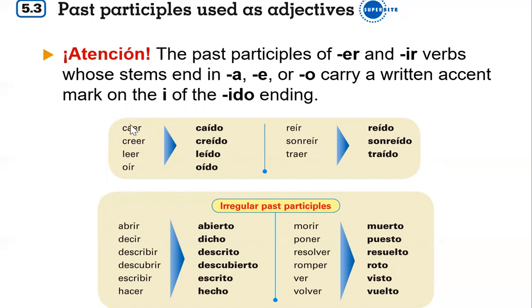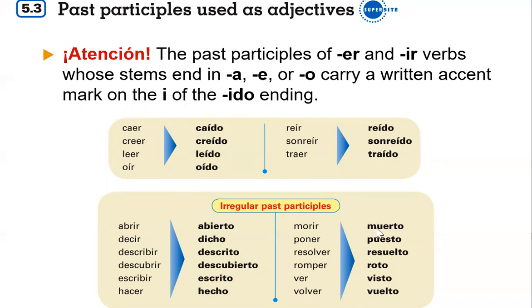Now, we've had this group before: caer, creer, leer, oír, and traer was left out. When we learned these in the preterite, these are the ones that had extra accent marks in them and then had a Y in the third person. But traer didn't belong there because it's actually a morphing verb. But it's back. It's with this group again, and it makes sense for it to be there because it ends with that vowel sound before ido is added to it.